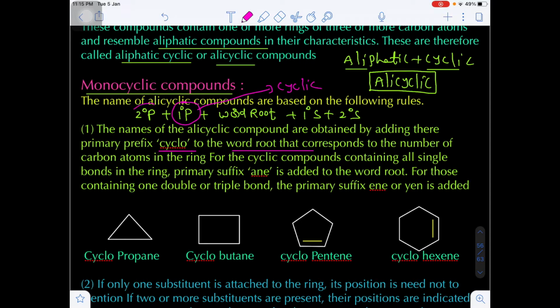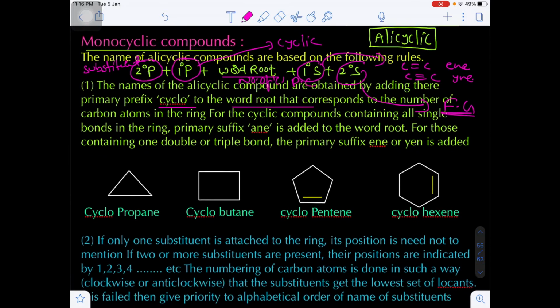And what about the secondary prefix? That corresponds to the name of the substituent. The word root corresponds to the number of carbons in the parent chain. The primary suffix corresponds to the degree of unsaturation, that is the multiple bond, double bond, triple bond, that is ENE, YNE, etc. And the secondary suffix corresponds to the name of the functional groups.